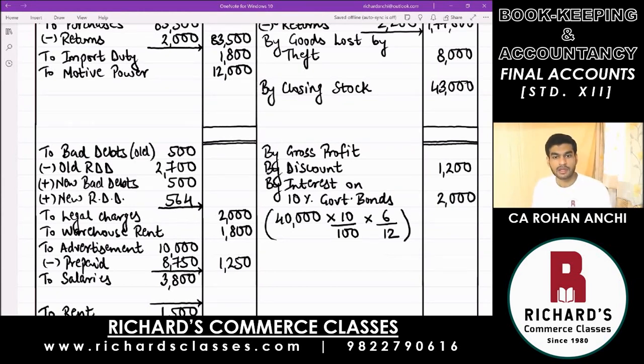564. Now carefully what you have to do is find out the amount that has to be written in the outer column. And to find out, be very careful. There are 3 items which have to be added, and only old RDD we do not require is what we are going to subtract from there. So add up the 3 figures and minus 2,700 and tell me what is your answer.